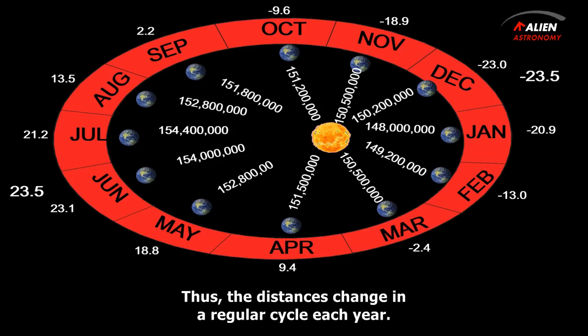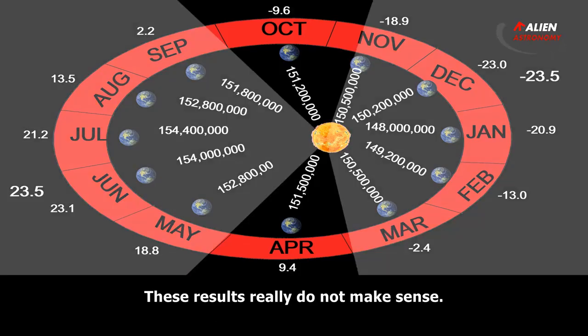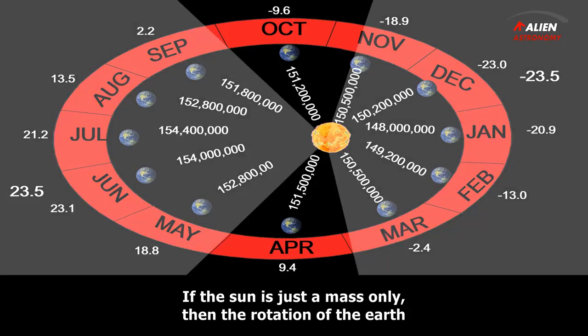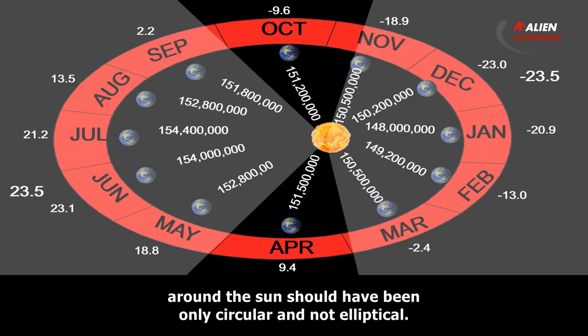Thus, the distances change in a regular cycle each year. These results really do not make sense. If the sun is just a mass only, then the rotation of the Earth around the sun should have been only circular and not elliptical.